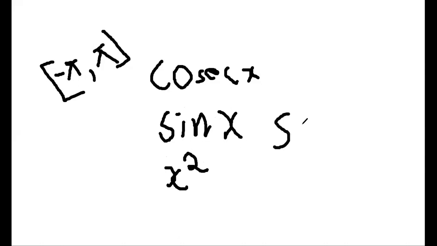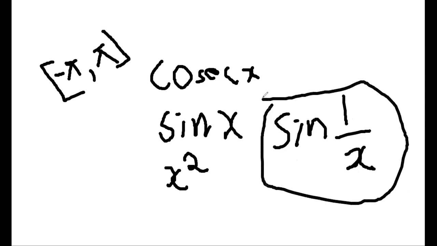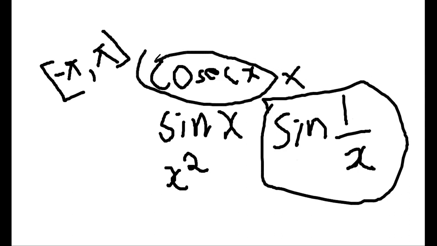Next, sin 1 by x in the same interval: no, because sin 1 by 0 is not defined. So we can't express sin 1 by x or cosecant x in terms of Fourier series. We can express the sine function, and we can express the polynomial function x square.